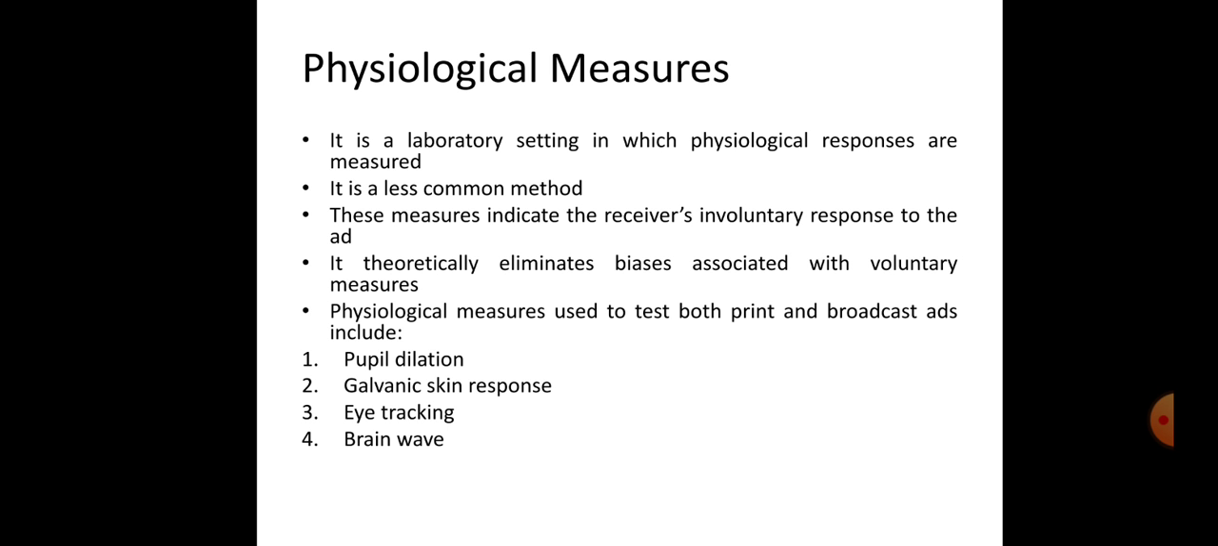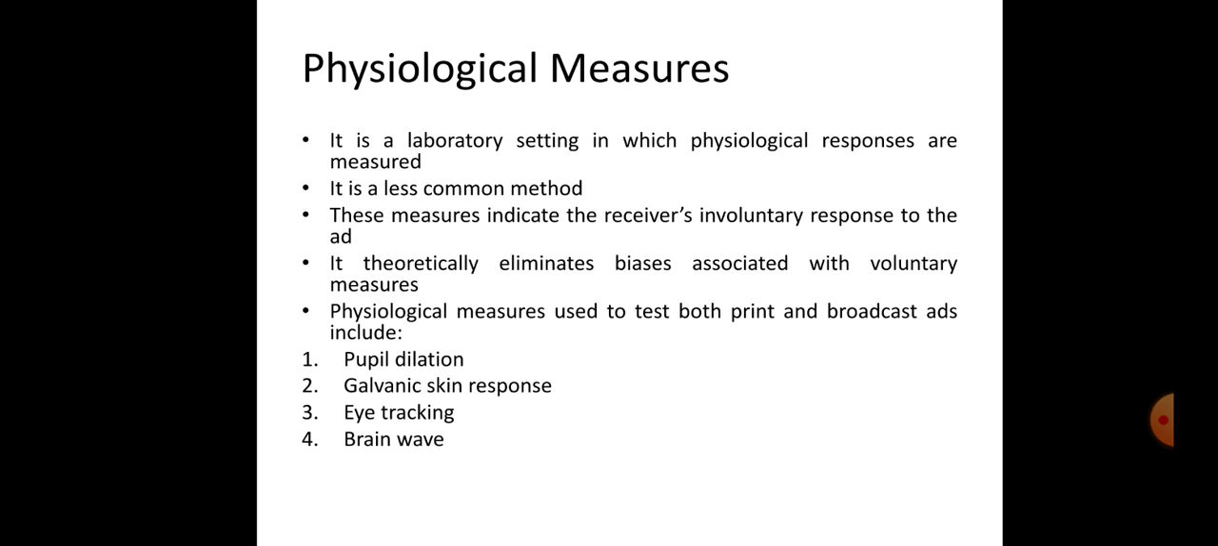Next coming physiological measures. It is a laboratory setting in which physiological responses are measured. It is a less common method. These measures indicate the receiver's involuntary response to the ad. It theoretically eliminates biases associated with voluntary measures. Physiological measures are used to test both print ads as well as broadcast ads, and some of the tests include pupil dilation, galvanic skin response, eye tracking, and brain waves.